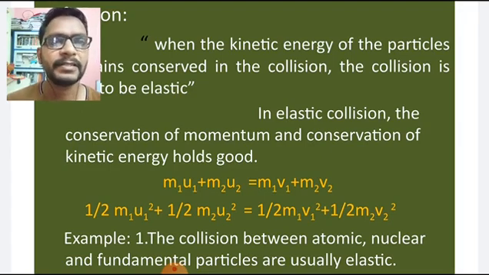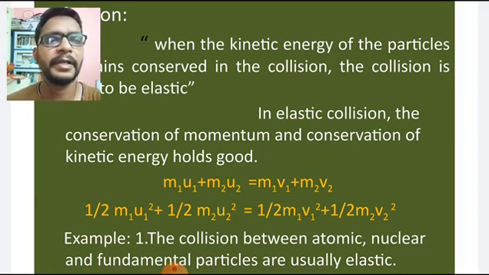The next one is conservation of kinetic energy. A moving object must possess kinetic energy, as we know very well. If two bodies are in motion, the first has kinetic energy of half m1 u1 squared and the second half m2 u2 squared. After the collision, the kinetic energies are half m1 v1 squared plus half m2 v2 squared. If the kinetic energies before and after the collision are the same, we can say that kinetic energy is conserved.